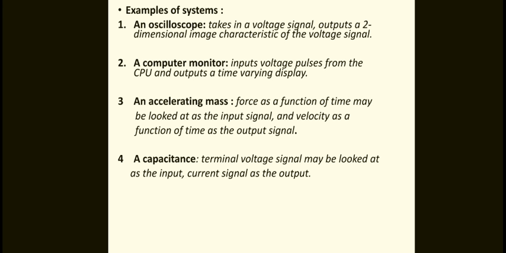Coming to the capacitor, we have two terminals. The terminal voltage signal may be looked at as the input, and the current signal as the output. So this is about the system.